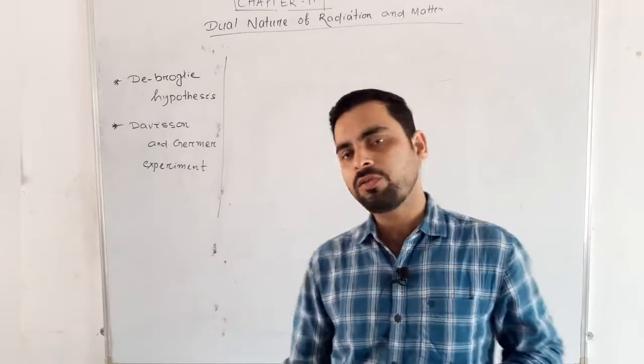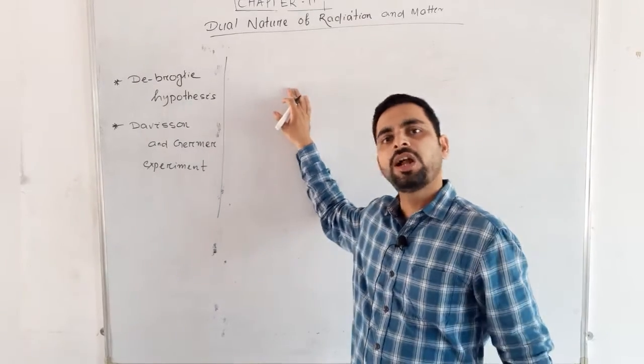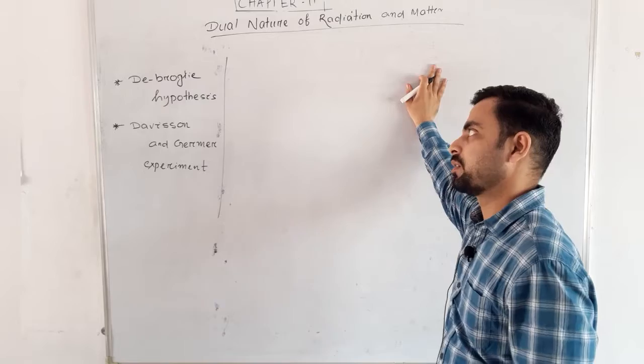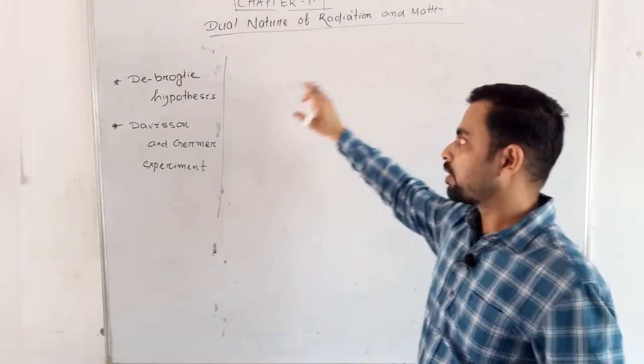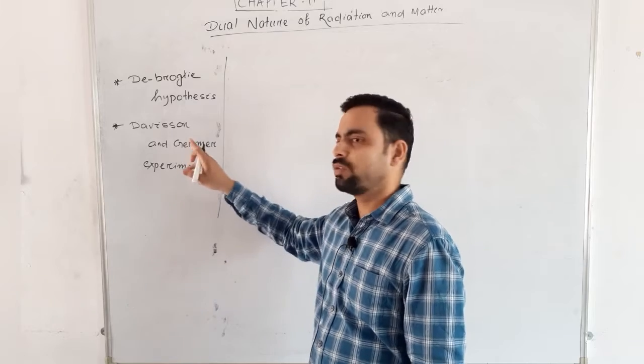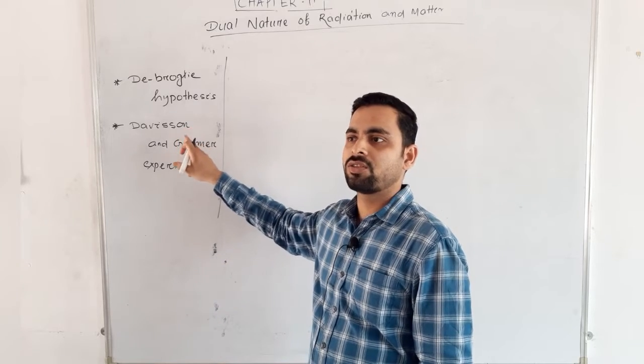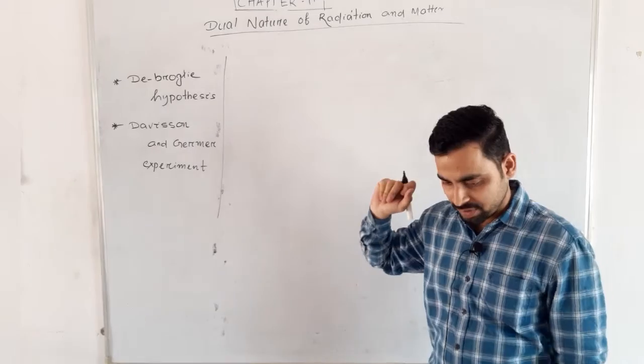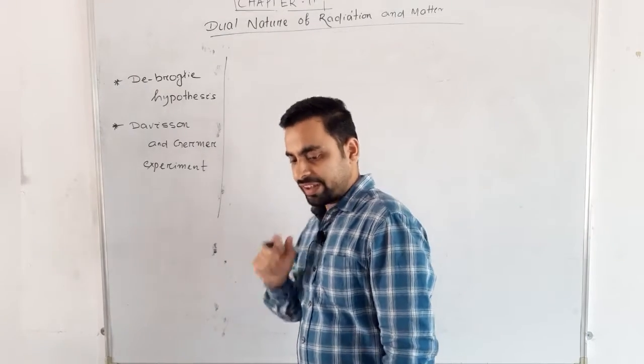Today we'll start a new concept of this same chapter, dual nature of radiation and matter. Today we are going to discuss what is the De Broglie hypothesis, and we'll also discuss the Davisson and Germer experiment.